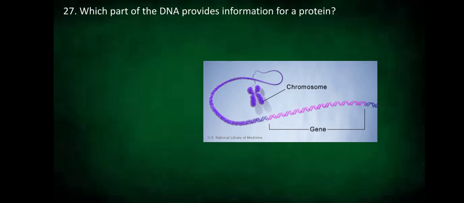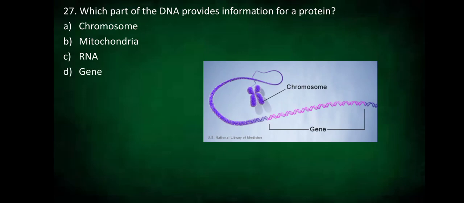Which part of the DNA provides information for a protein? Is it the chromosome? Is it the mitochondria? Is it the RNA? Or is it a gene? The answer is gene.